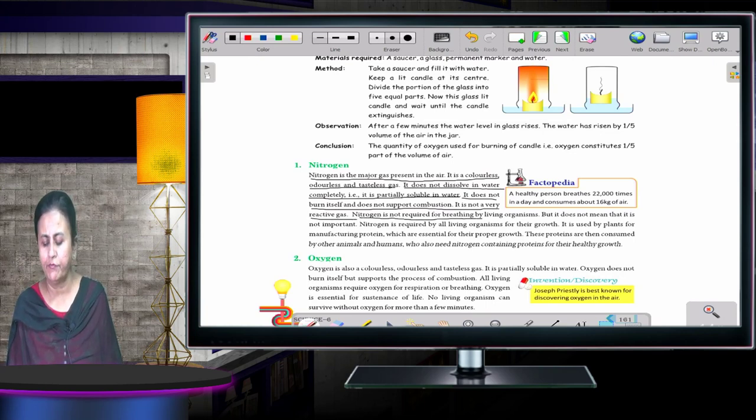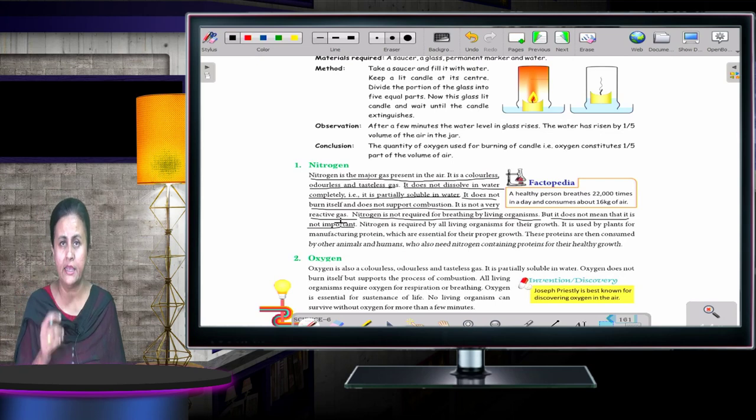Nitrogen is not required for breathing by living organisms, but that does not mean it is not important. Even if it is not required by us to breathe, its importance is not less, because it is very much required by all living organisms for growth. It is used by plants for manufacturing proteins, which are essential for their proper growth. Now we will talk about oxygen.